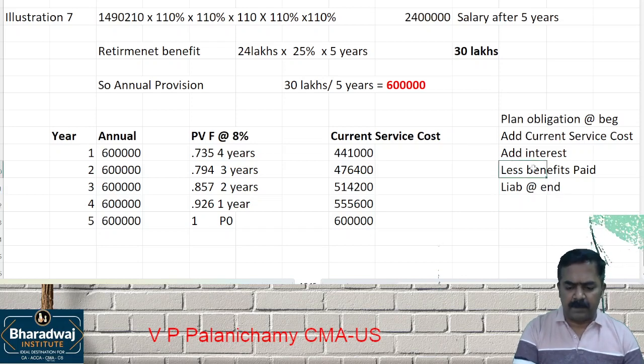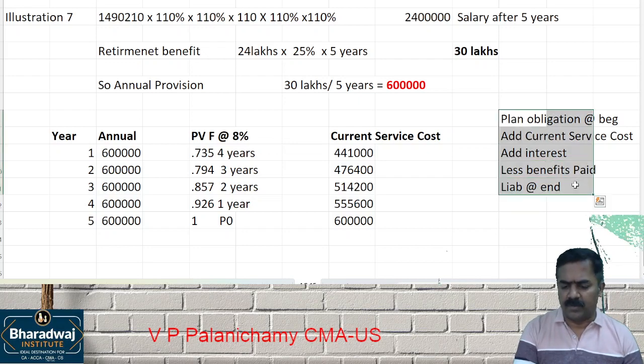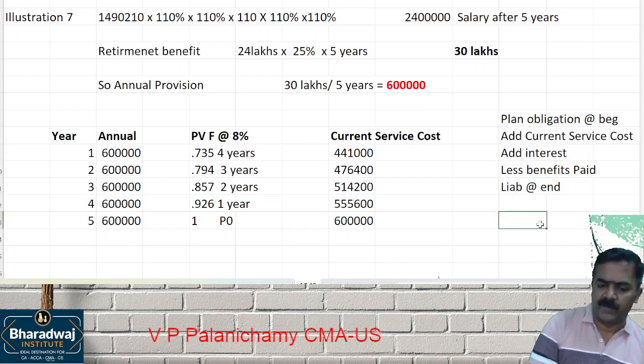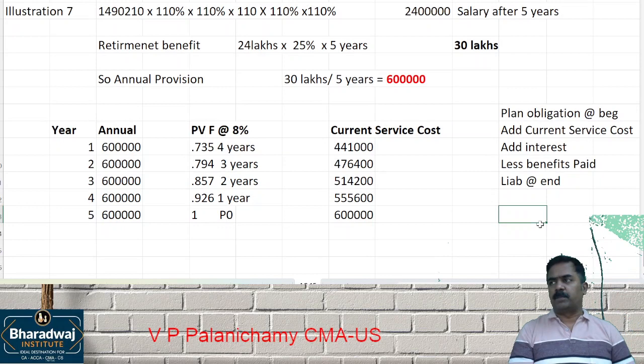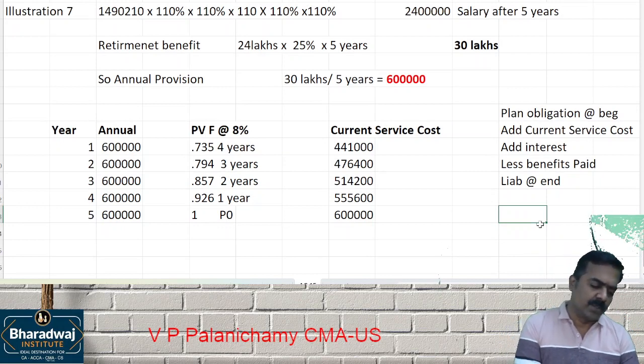Yeah, benefits are not paid each year. Benefits are paid only after what? 5 years. This is a table format so that you will understand in a better way. We are working out for plan assets or plan liabilities. Plan liabilities. I'll explain and work out.